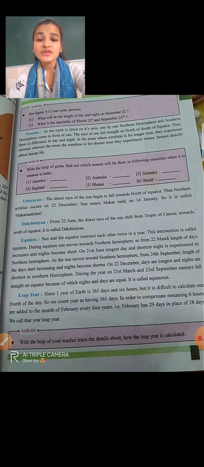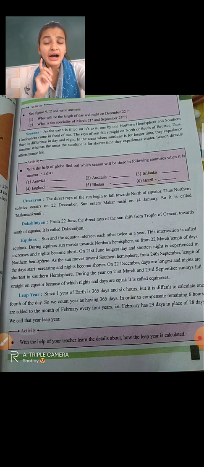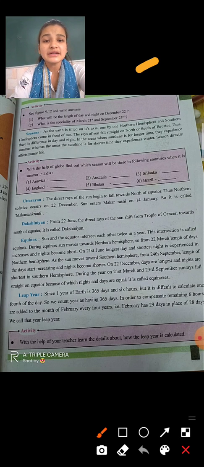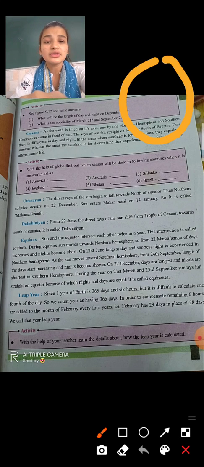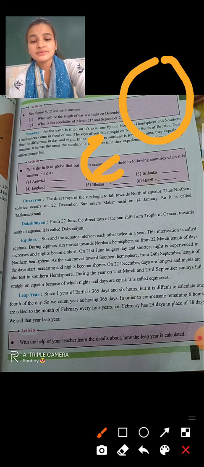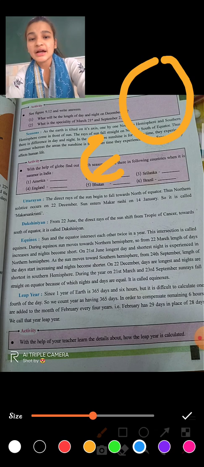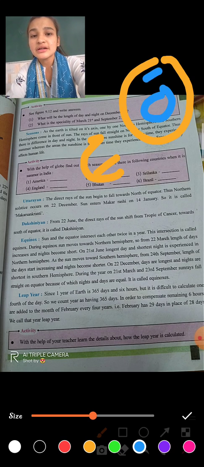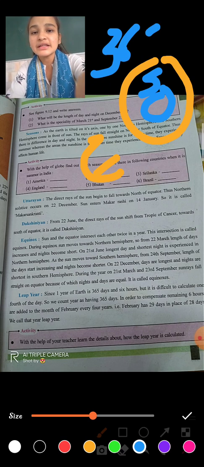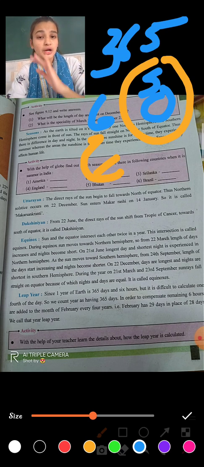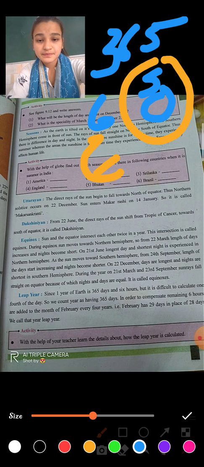Since 1 year of the earth is 365 days and 6 hours, the earth completes its rotation around the sun in 365 days and 6 hours.